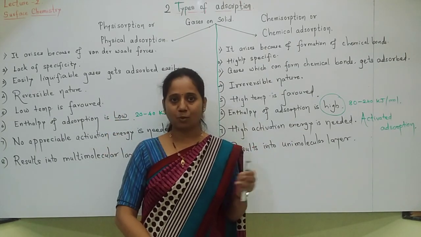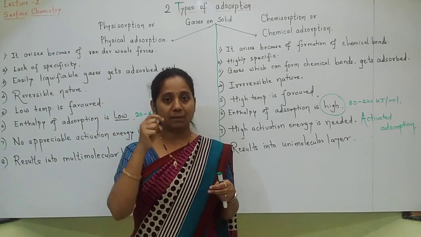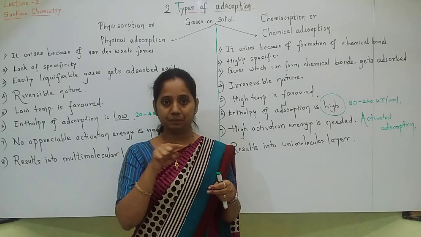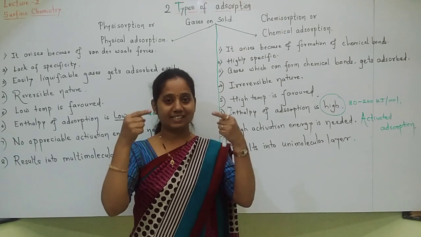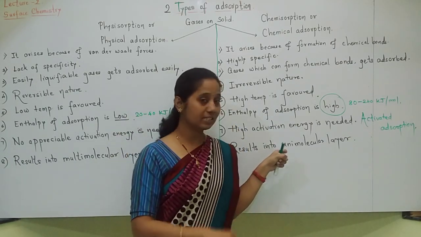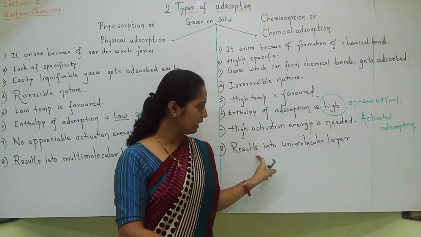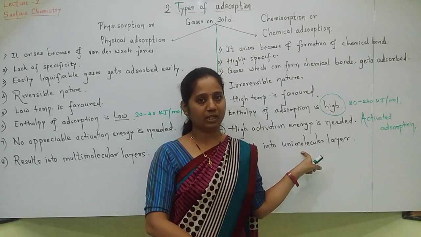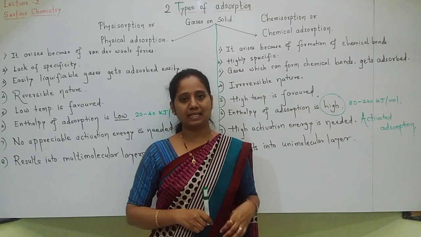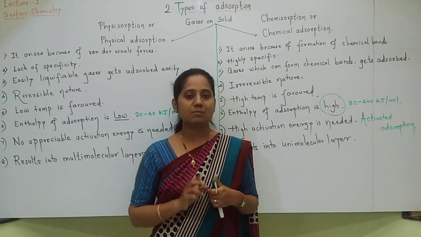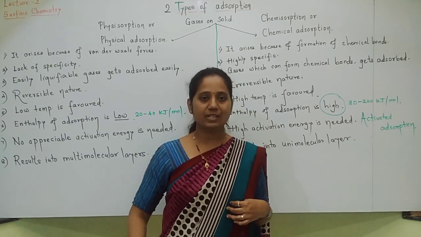But in chemical adsorption, when gases get adsorbed on the surface of the solid, that gas forms a chemical bond with the adsorbent, and that's why only one layer is possible. A second layer is not possible, because again chemical bonds will not be formed. The first layer has already formed chemical bonds. So here it results in a unimolecular layer. Here multimolecular layer, and here unimolecular layer is formed. Like this, the difference between physical and chemical adsorption is over. In the next class we will see the next topic.